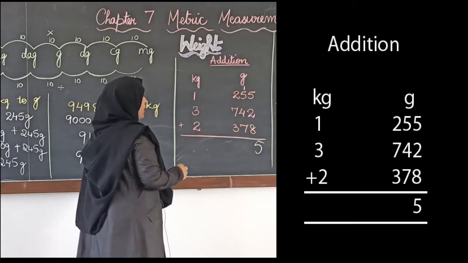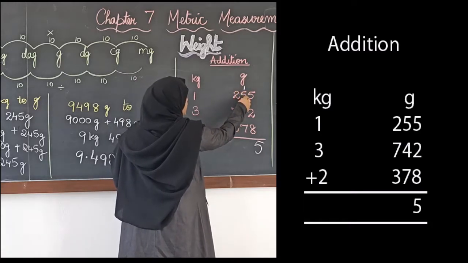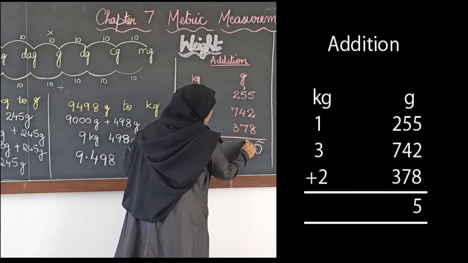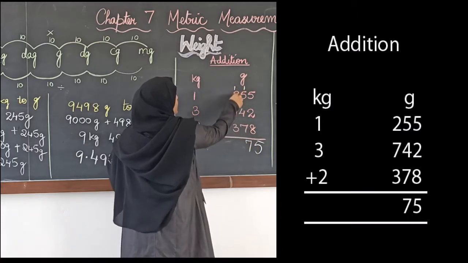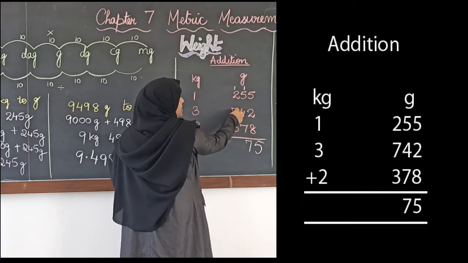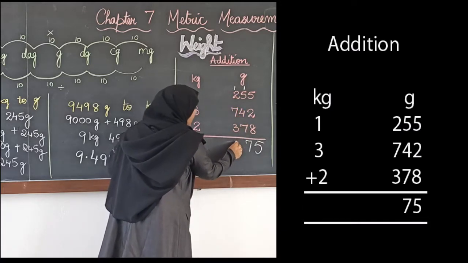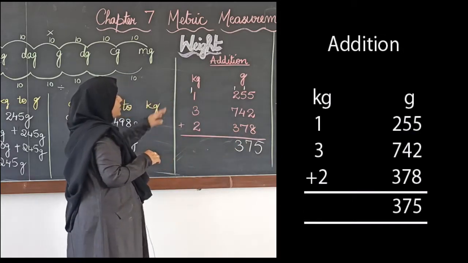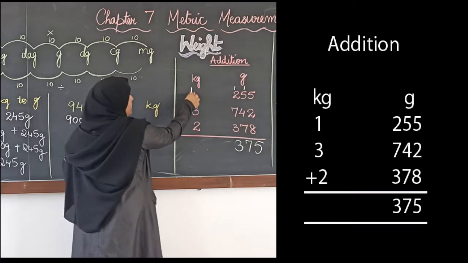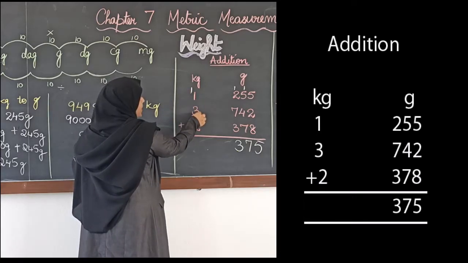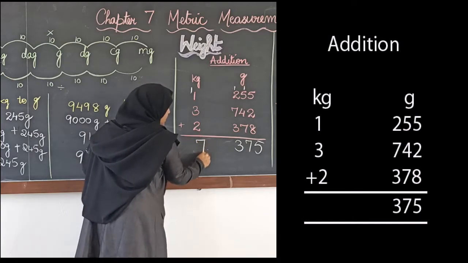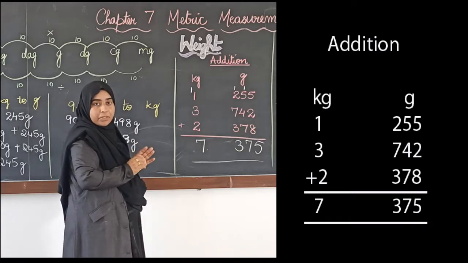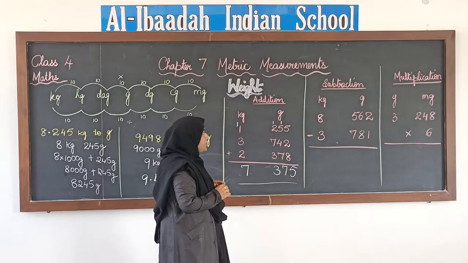In the next we have 1 plus 5 is 6, 6 plus 4 is 10, 10 plus 7 is 17, 7 carry 1, 1 plus 2 is 3, 3 plus 7 is 10, 10 plus 3 is 13. 3 carry 1, then we will add the kgs. 1 plus 1 is 2, 2 plus 3 is 5, 5 plus 2 is 7. So the answer is 7 kgs, 375 grams.